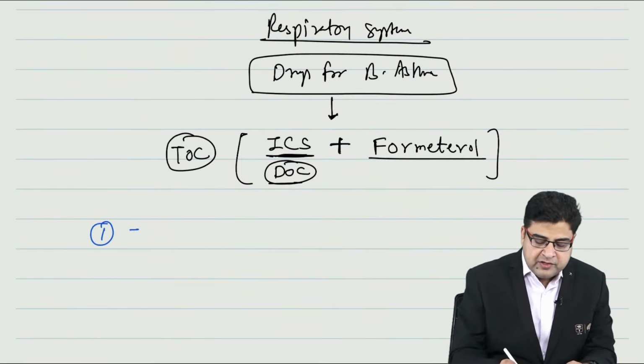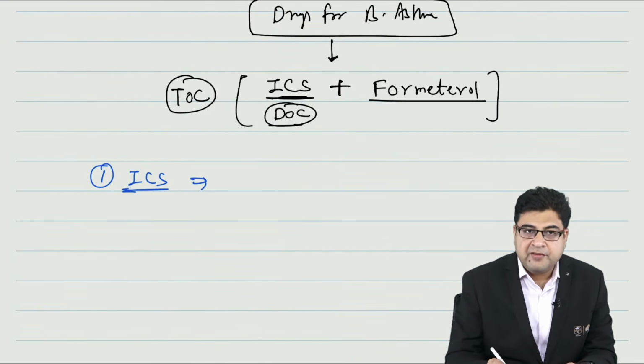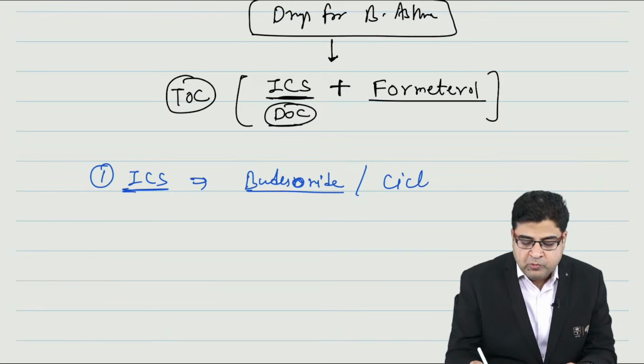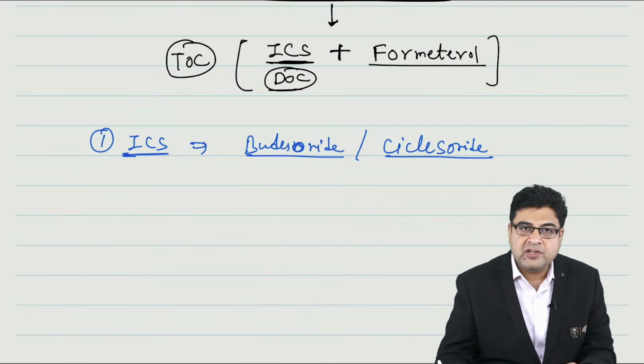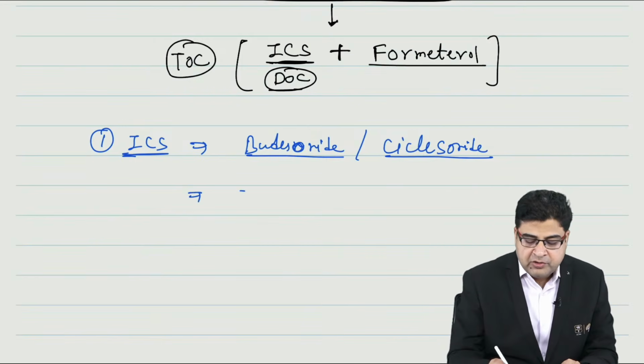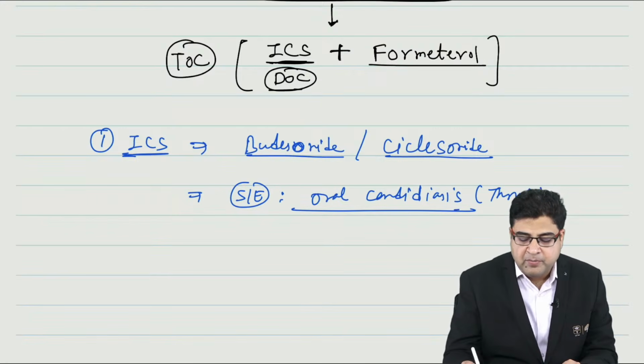Now if we talk about the first class of medicine, inhalational corticosteroids, some examples of the drugs are budesonide. One example of the drug is budesonide. One more example is ciclesonide. So budesonide and ciclesonide are two steroids that we use by the inhalational route. Whenever we give steroids by the inhalational route, they can ask you the side effect. One of the side effects of this medicine is oral candidiasis. These medicines can result in oral candidiasis or oral thrush as a very, very common side effect.